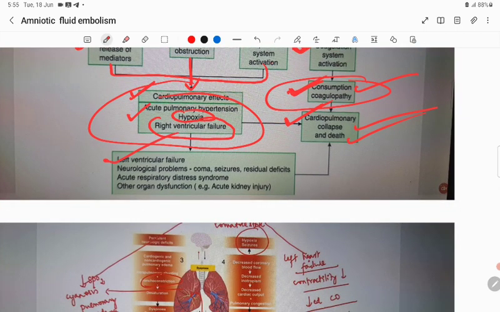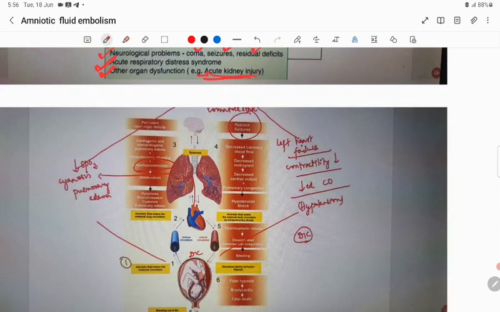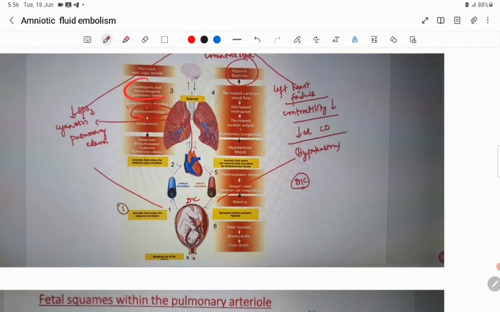Left ventricular failure, neurological problems, coma, seizure disorder, residual deficits, acute respiratory distress syndrome, other organ dysfunctions like acute kidney injury, very important. Also persistent neurological deficit, cardiogenic and non-cardiogenic pulmonary edema, intrapulmonary shunting, bronchoconstriction, desaturation, dyspnea, bronchospasm, cyanosis, and pulmonary edema. These are the mechanisms.